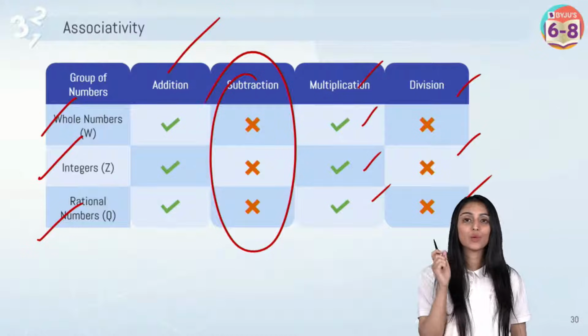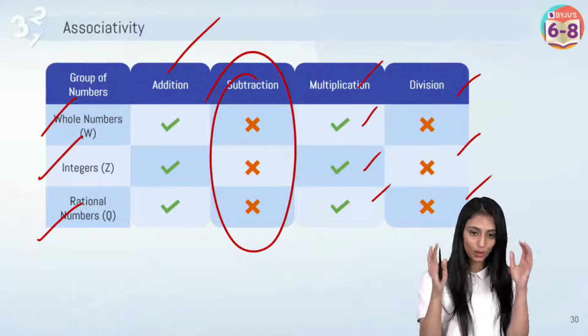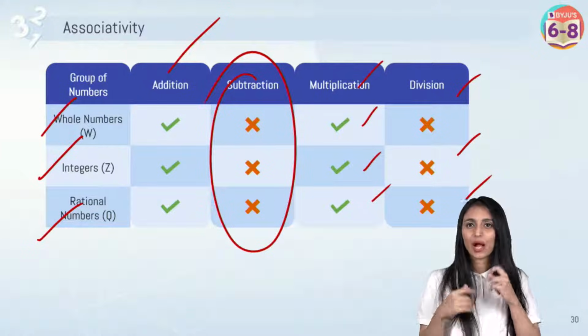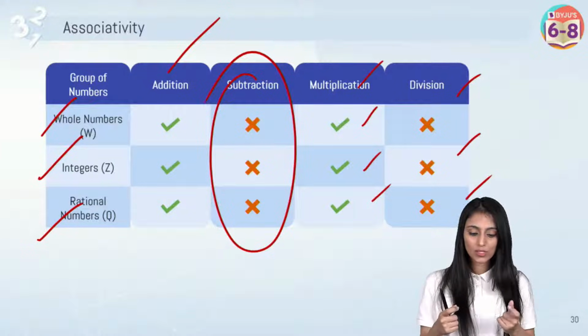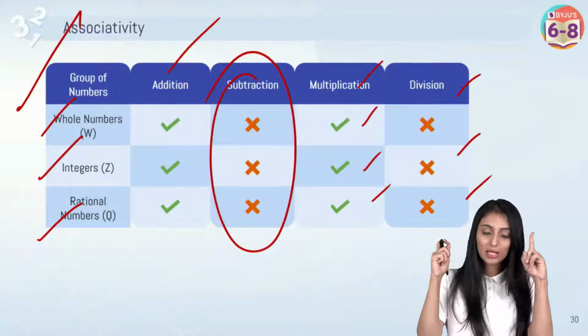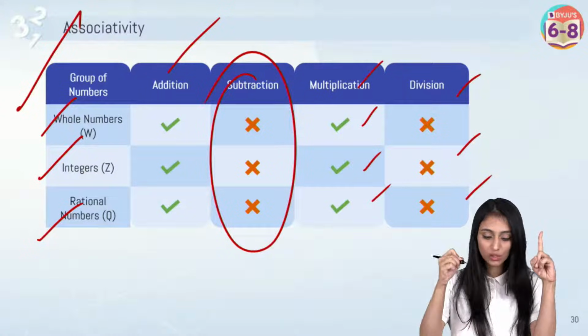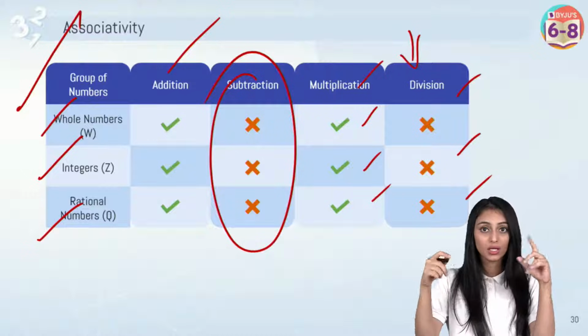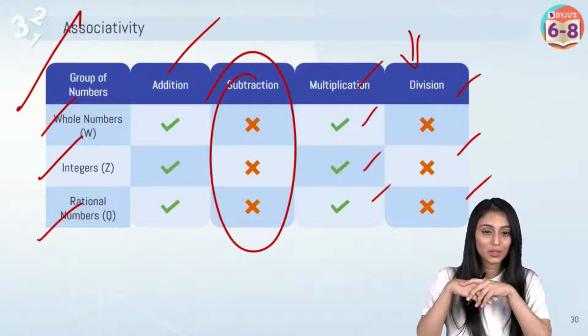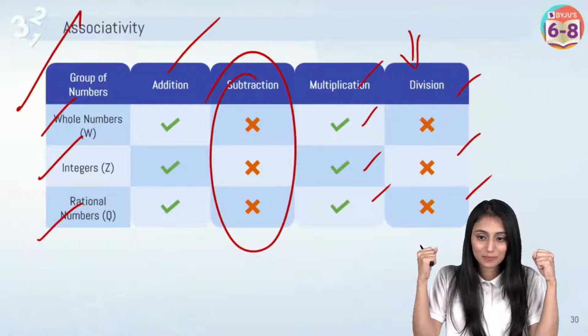So what you can do to have better clarity, I'm sure that all of you know it. That's why you are saying that, yes, ma'am, it is clear. But still, I would suggest that after the session you pick up, let's say, the associative property. You can pick any one example for any of these groups, and let's say you're talking about division. You can just try it out with different numbers. Does it work or not? You get better clarity in that case.